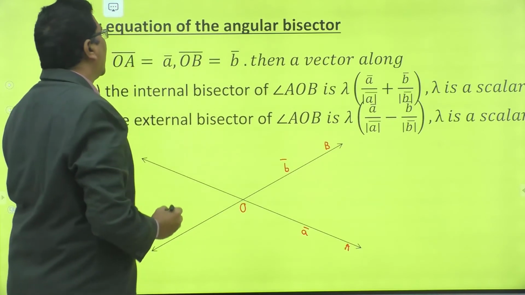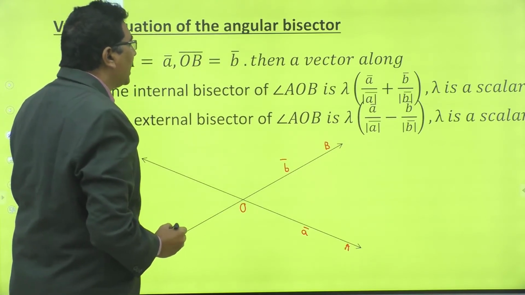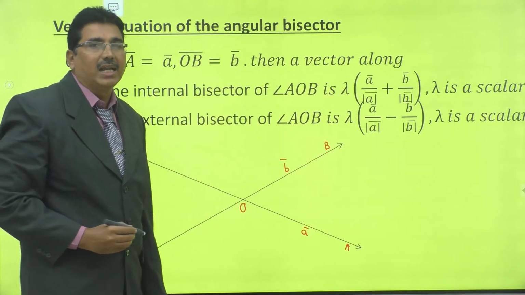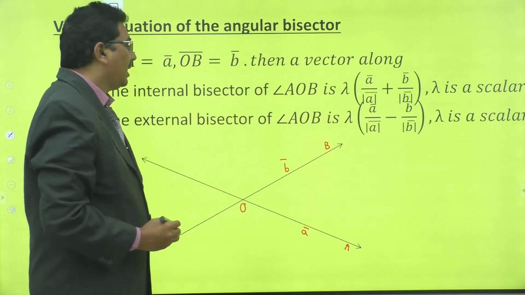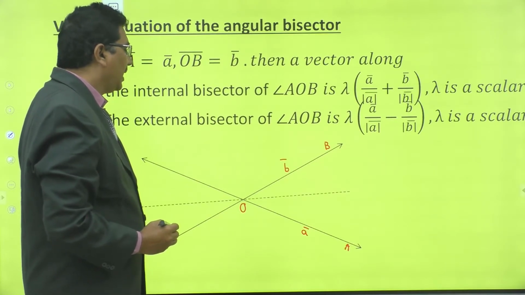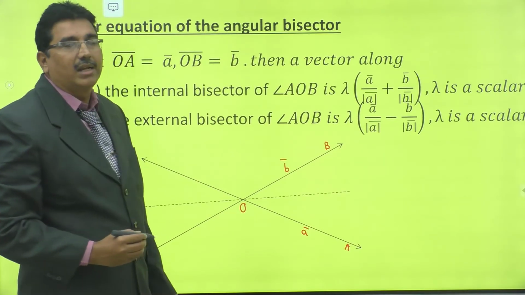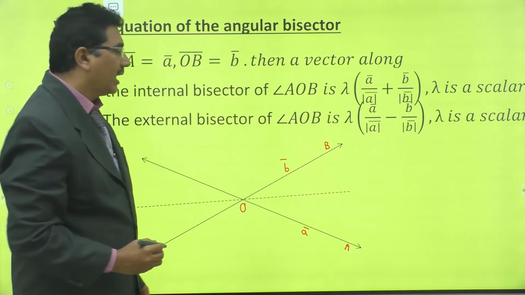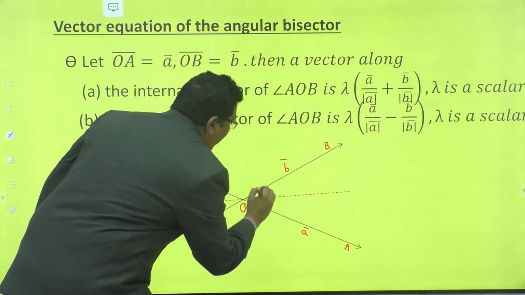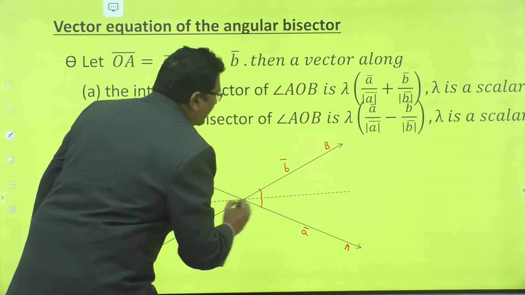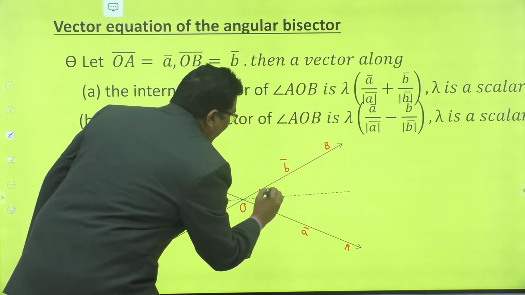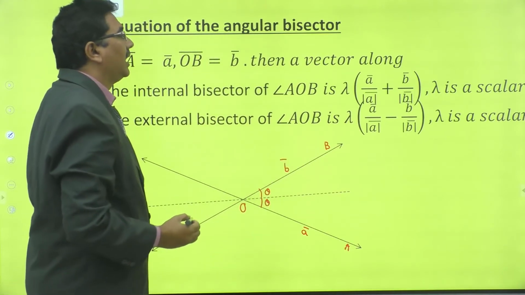Then consider a vector along the internal bisector of angle AOB. See, this is the internal bisector of angle AOB, so this angle is the same as this angle. Suppose this angle is theta, this angle is also equal to theta.